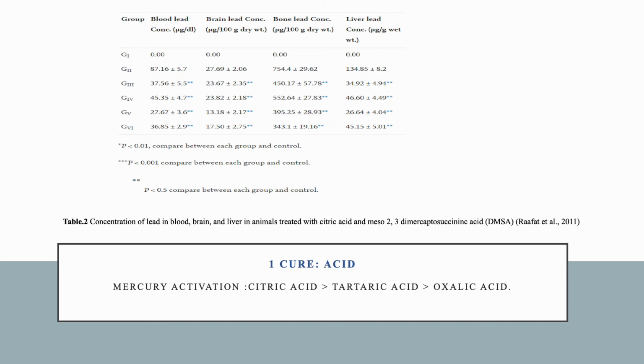In terms of mercury activation, the three acids follow the following trend: citric acid, tartaric acid, oxalic acid. In humans, mercury and lead are among the most toxic biometals, and acids have been shown to detoxify them. Based on Table 3 below, ascorbic acid had the lowest blood lead concentration. Studies show that these acids have the potential to address mercury toxicity in the environment and in the human body, providing insight into developing new pharmacotherapies.